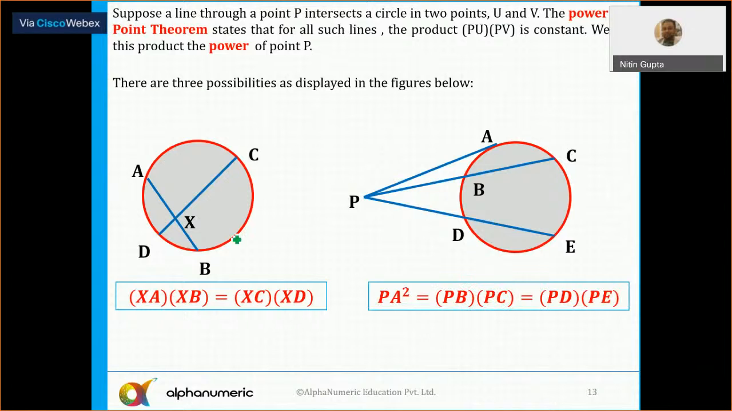Okay. So we know what the power of point theorem is: XA into XB is always equal to XC into XD. Or in the second figure, the length PA square is always equal to PB into PC, and PB into PC is also equal to PD into PE. So very important theorem. Last year there was a question based on this also. Power of point theorem.